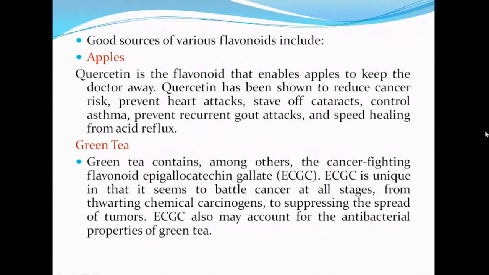And green tea, you know that it is the richest source of this flavonoid compound. Taking green tea treats many diseases in human beings. So green tea contains one of the important compounds, epigallocatechin gallate, that is EGCG. That compound fights against cancer.